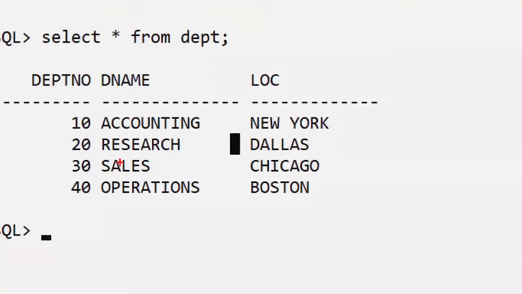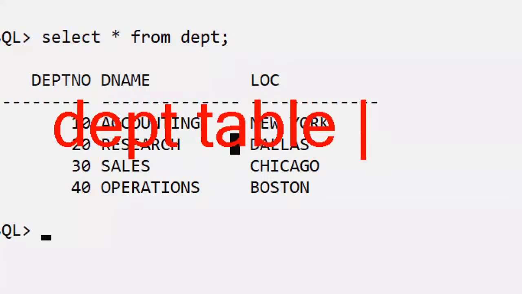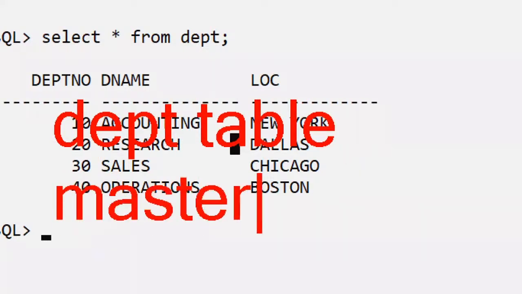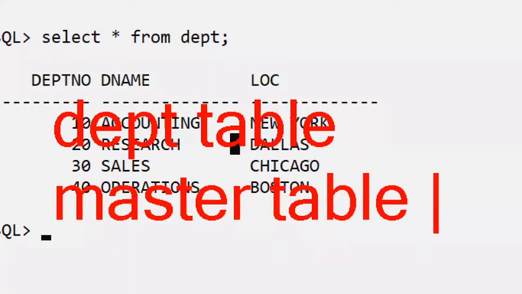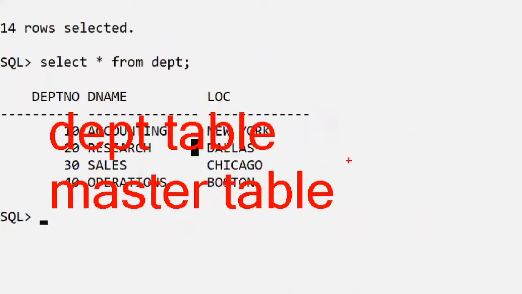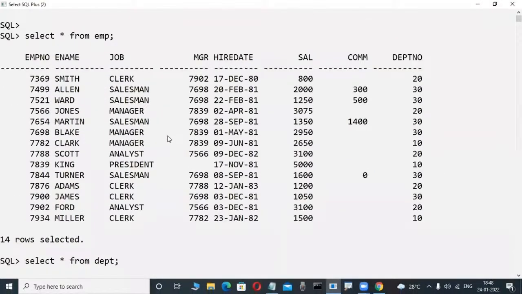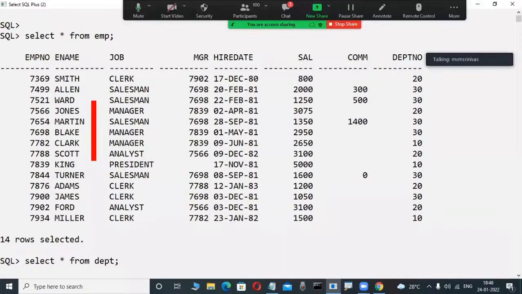But DEPT is a master table. Very, very important. Most powerful. DEPT table is a what? A master table. Oracle Corporation is giving this one, a small table, as a master table. Again, here EMP table is a what? A child table. Really, EMP is a child table.